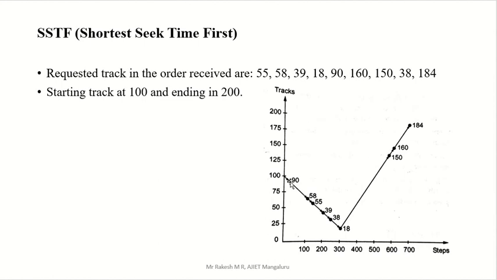Okay, 100 to 90. Then after that, which is nearest to 90? You have to check that. Is it 150 or 58? We have two candidates, one is 58, one is 150. Which is nearest to 90? Comparing, 58 is nearest, right? Because 90 minus 58, what is the answer? Calculate it. 150 minus 90, what is the answer? Calculate it. Comparing, 58 is nearer, so from 90 you have to jump to 58.